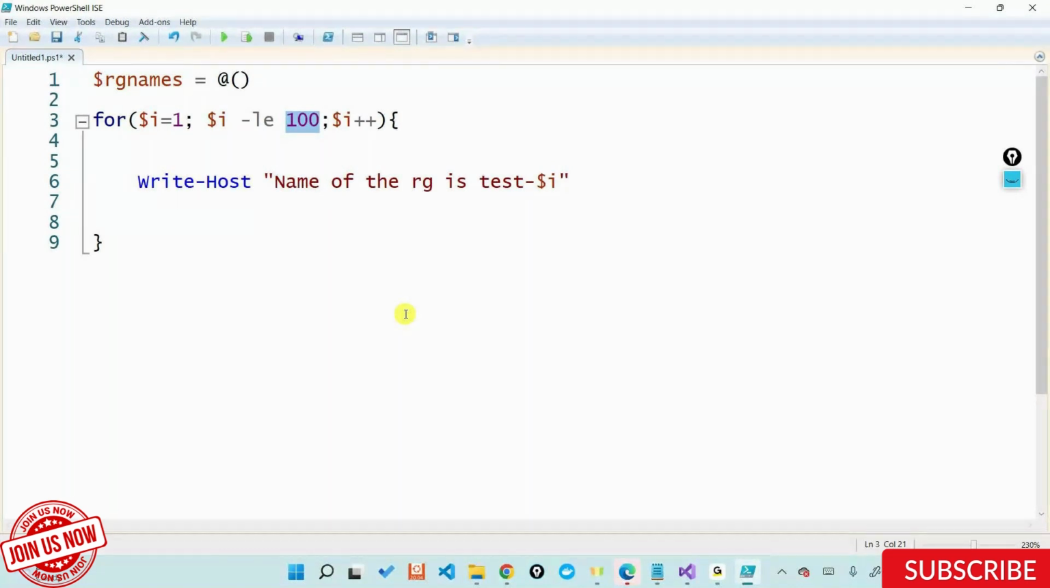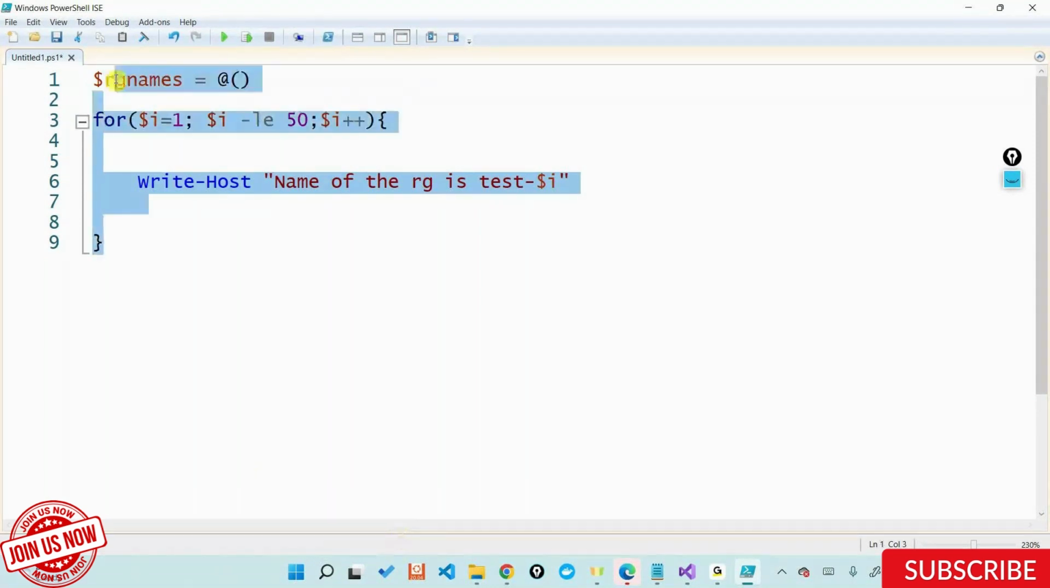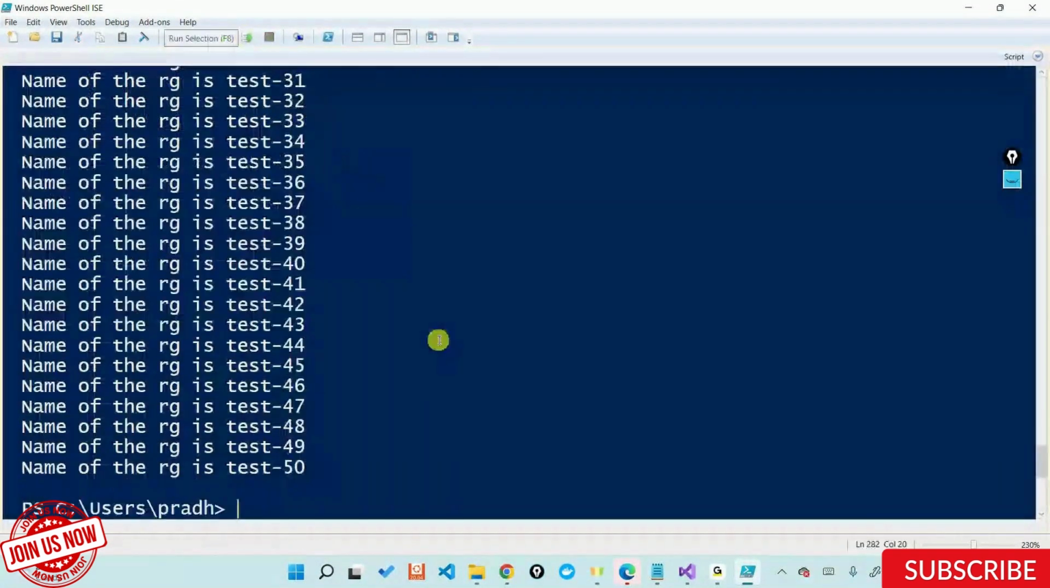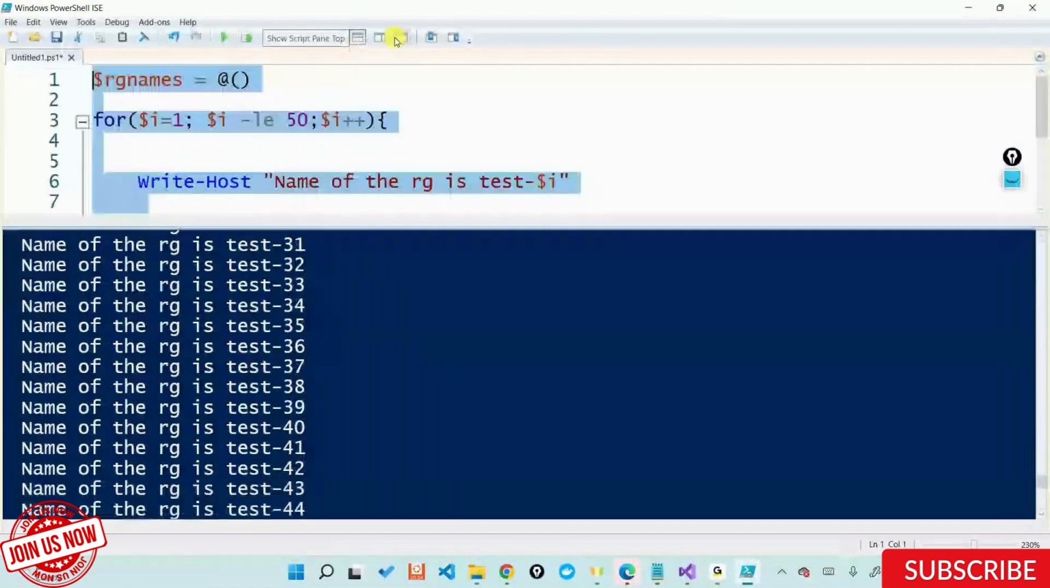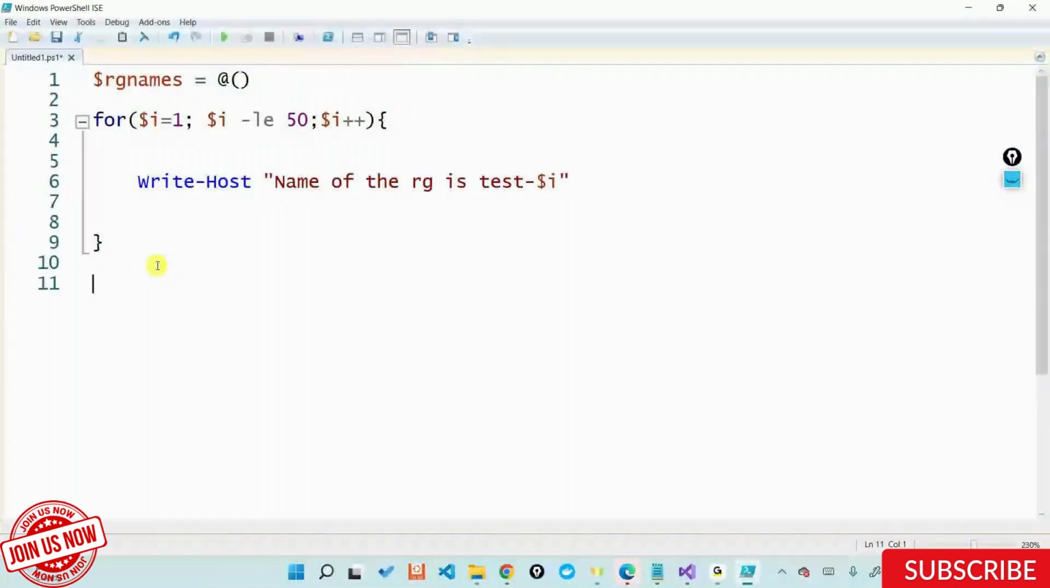So for example, to address your question, let's say you need 50 with test 1 to test 50. I will say go ahead, execute this. That's, my mouse is a little sticky today. Fine. Test 1 to test 50, I got this. Now, if I want the remaining 50 to be, let's say, something like dev resource group 1, dev resource group 2, so on and so forth.